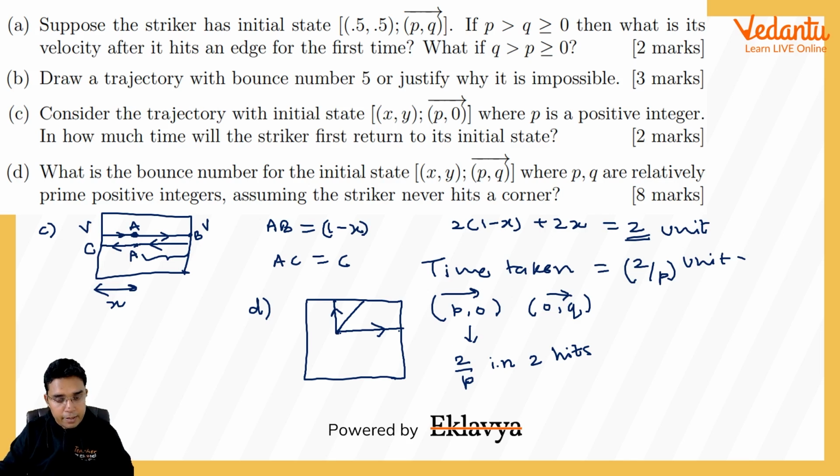This is for that particle. And similar to this, the other particle which is going in the vertical direction will reach its initial point after 2 upon q unit time, and that will also be in 2 hits from these 2 horizontal walls.